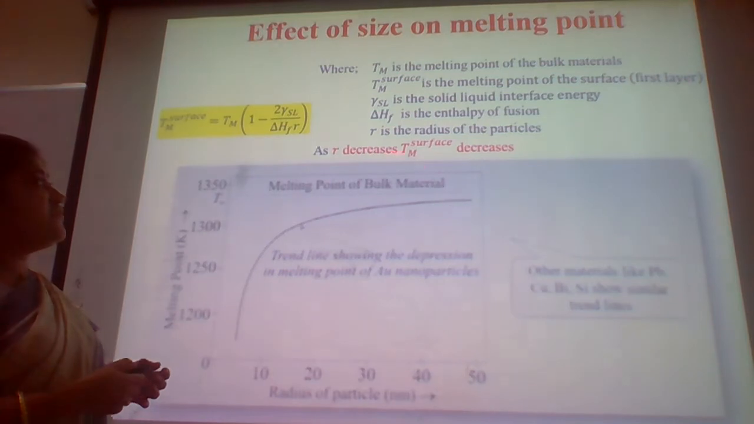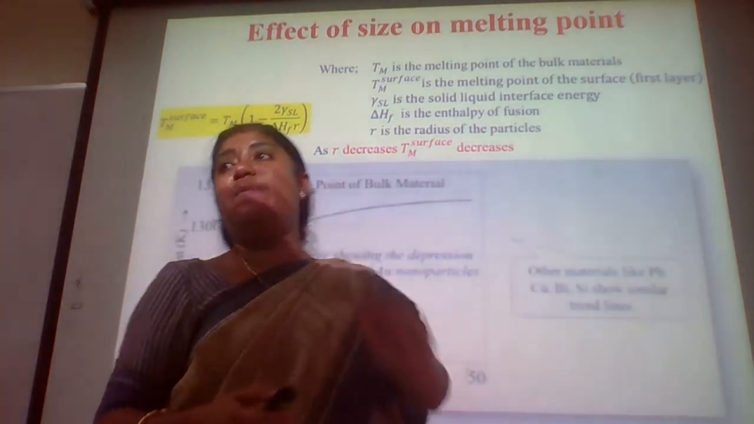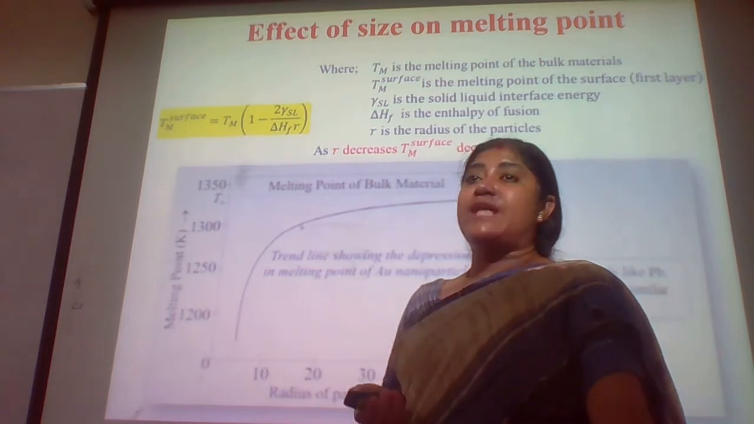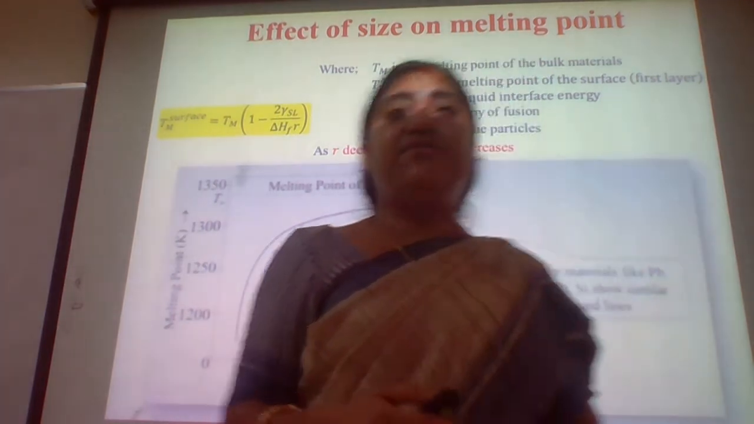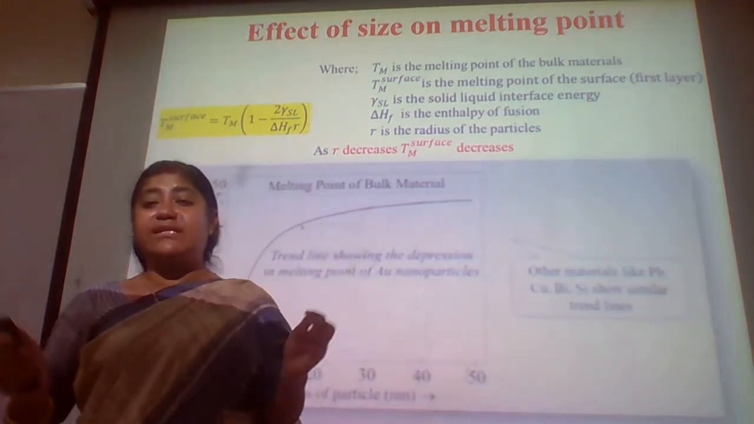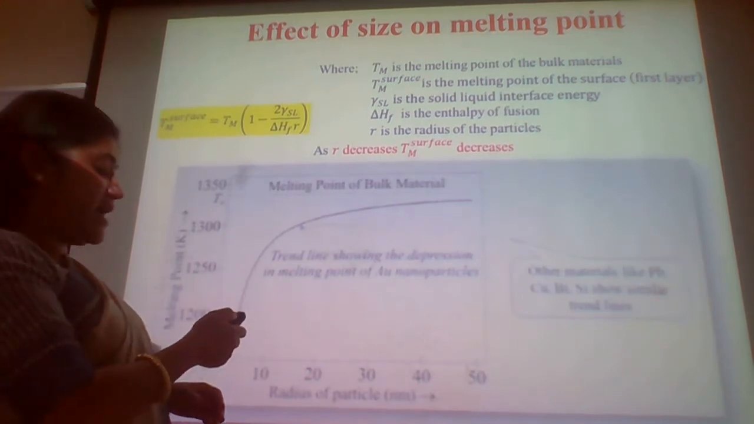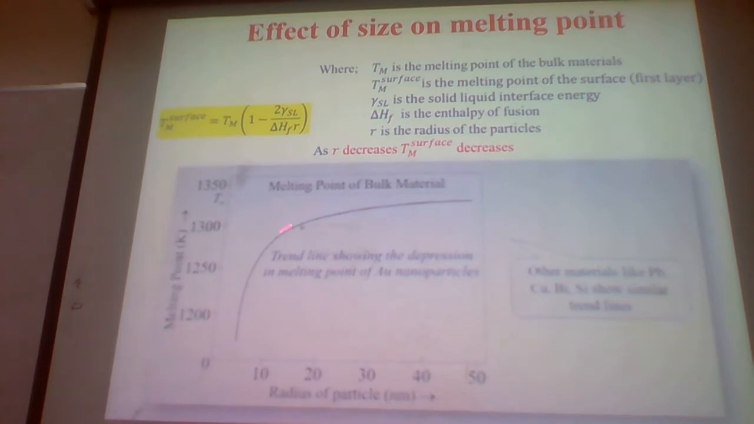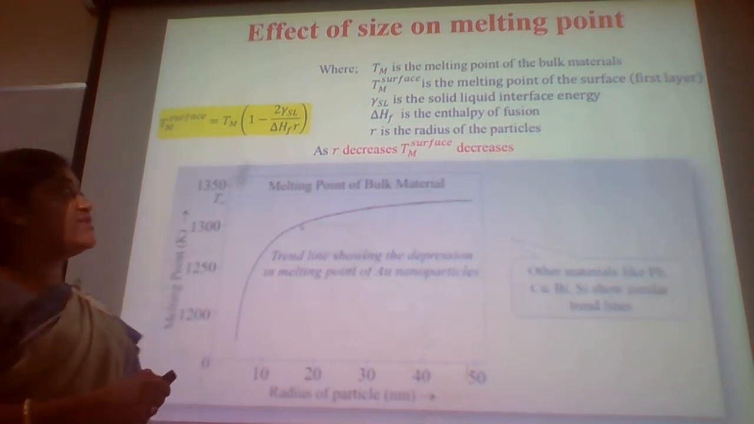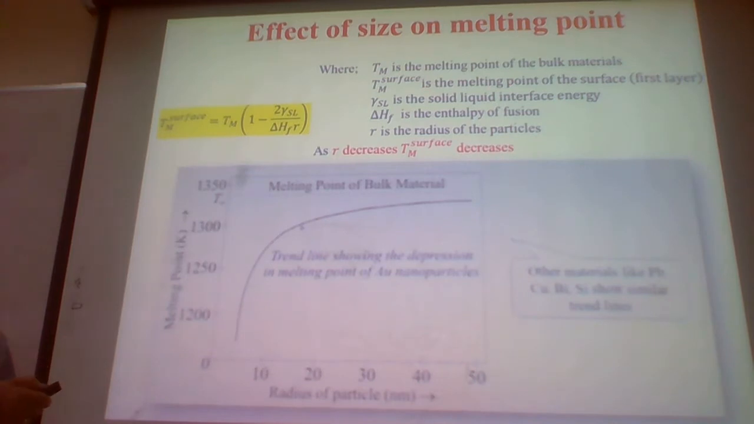So in that case, you see the gold nanoparticles are ideally liquid at room temperature, and even the color is very different. This is the beauty of nanoparticles. This plot tells you that as the radius of the particle increases, the melting point increases for this material. This relation shows that the term is dependent on Tm, where Tm is the melting point of the bulk material, whereas Tm surface is the melting point of the surface.